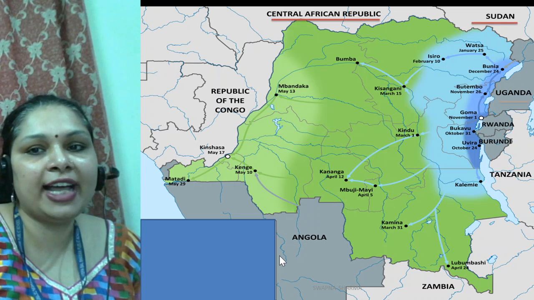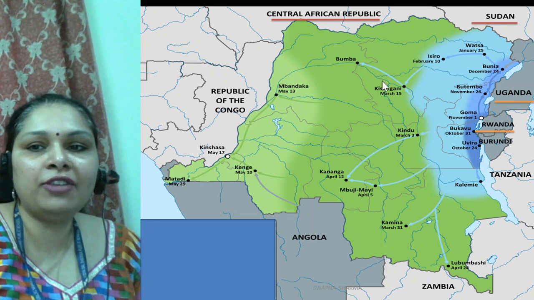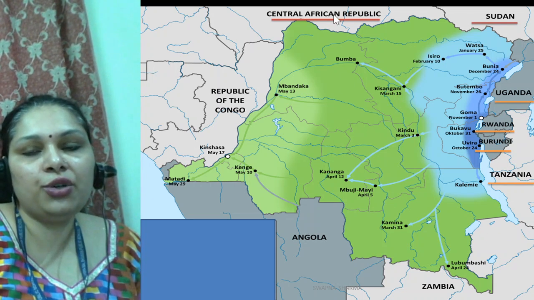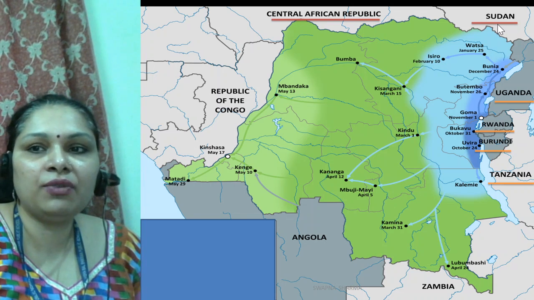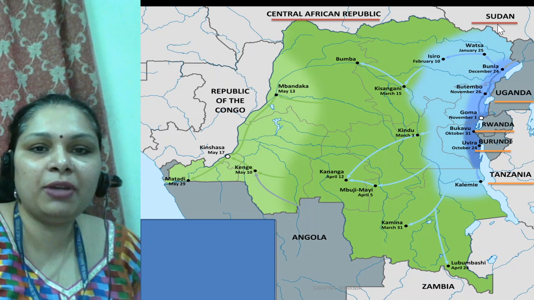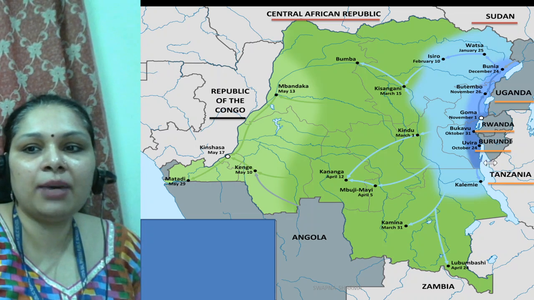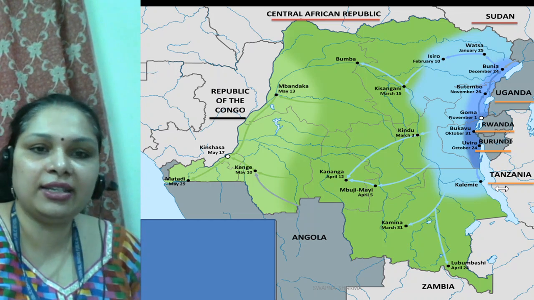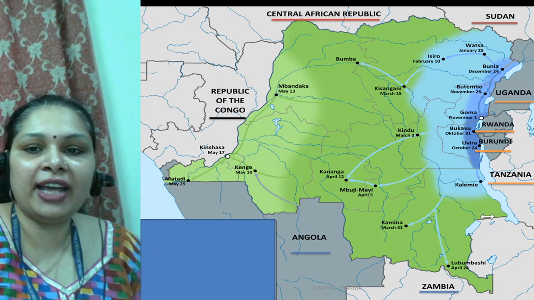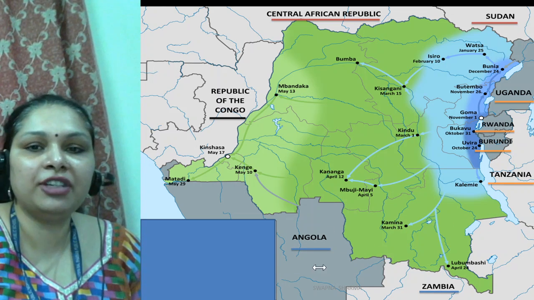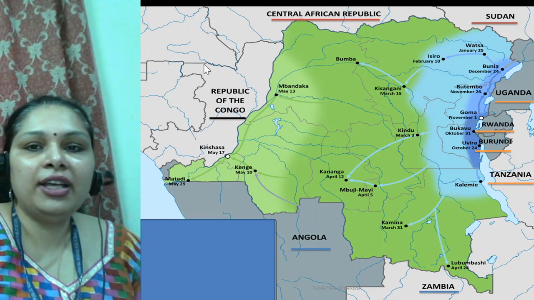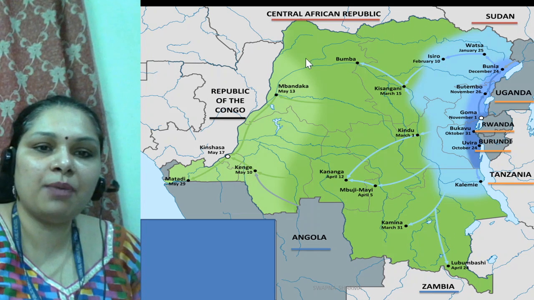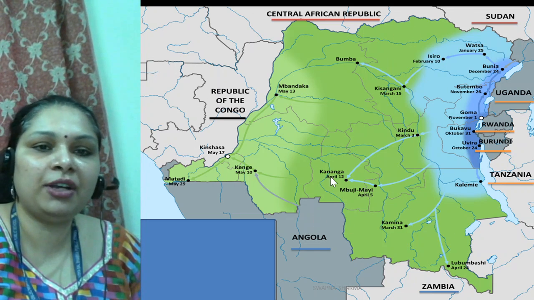Let's understand with the help of the map. You can see towards the north, Central African Republic and Sudan are neighboring countries of the Democratic Republic of Congo. Uganda, Rwanda, Burundi and Tanzania are towards the east. Zambia and Angola are towards the south, and Republic of Congo is towards the west. So these are the 9 neighboring countries of the Democratic Republic of Congo.